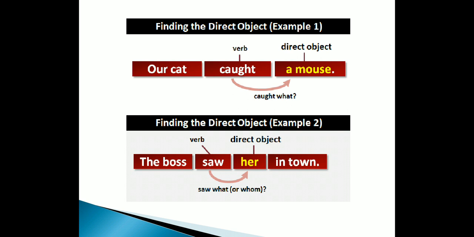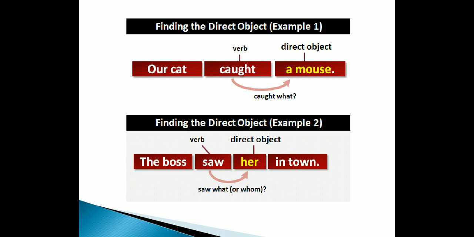Okay, find the direct objects. So before finding the direct object, you need to ask the question what or whom to the verb. The answer will be your direct object. Alright, let's move to examples. First example is: our cat caught a mouse. So as I have told you, ask the question to the verb. Verb is caught, right? So ask the question, caught what? Our cat caught what? A mouse. That's right. The answer, a mouse, is the direct object.